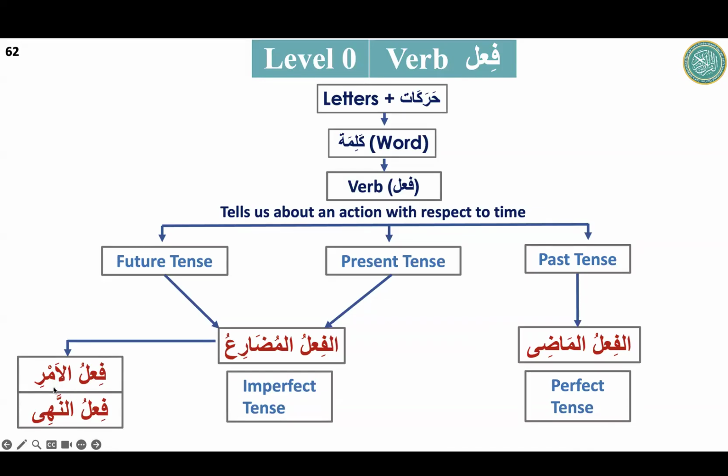In verb, what will our discussion be about? We will take one verb, make from that verb the madi, then derive mudari', amr, and nahi. But the important thing to understand for today, just to make it easy, is that verbs are two types, al-fi'lul madi and fi'lul mudari'. Madi is past tense, and mudari' is present and future tense.